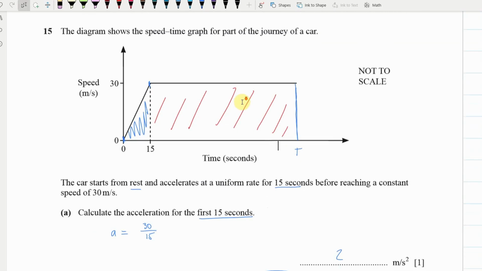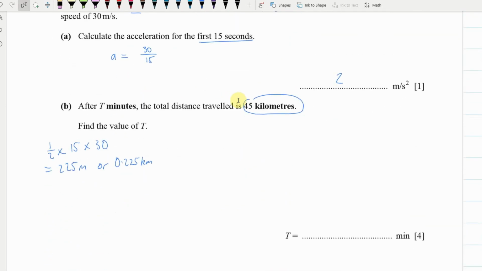Okay, so we want to find that bit there. So I'm going to go 45 kilometers, take away 0.225, and this will give me the next bit of the rectangle that I need to focus on, which is 44.775 kilometers.